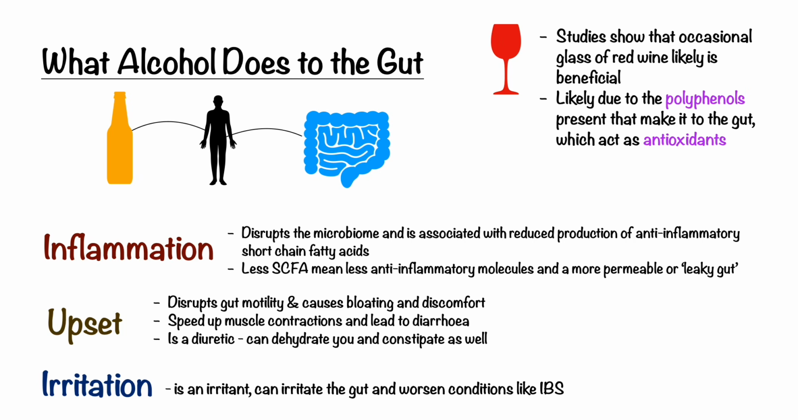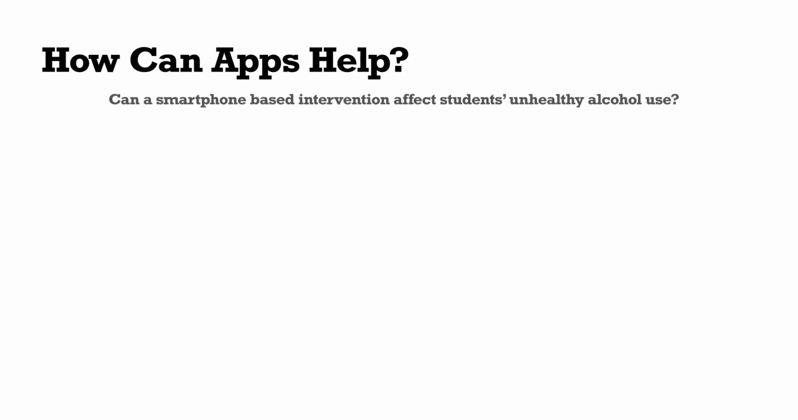On a long-term basis, just think all of these things, but much, much worse. We won't go into it in this video, but we can talk about the liver, the brain, and so on. But not all is lost. Studies show that an occasional glass of red wine is all right to take because of the polyphenols, because they're very high in antioxidants. And so the big question now is, how can smartphones help? How can apps help? The big question of this video is, can a smartphone-based intervention affect students' unhealthy alcohol use?